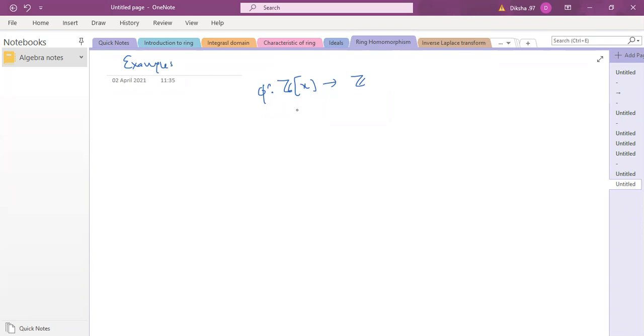So how am I defining this map? Phi of f(x), because in Z[x] there are going to be polynomials, so this f(x) happens to be a polynomial. So phi of f(x) is equal to f(0). I can always do that, because from any given polynomial I can always substitute 0, and then find the image of it.